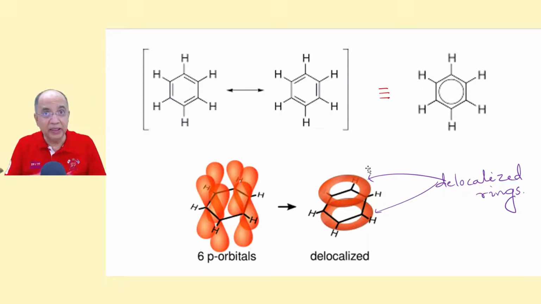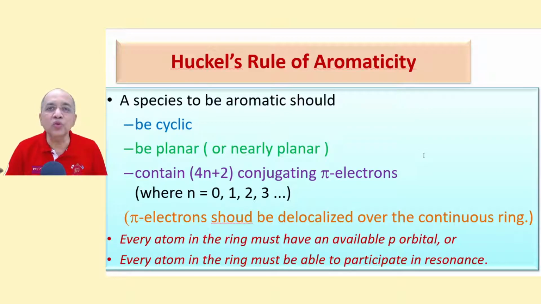But later on, many compounds having similar properties as benzene joined the fold of aromatic compounds, though they are not as good smelling as benzene and its related compounds. Therefore, smell is not the absolute criterion for aromatic compounds now. It should satisfy Huckel's rule of aromaticity. Then only it will be called an aromatic species.